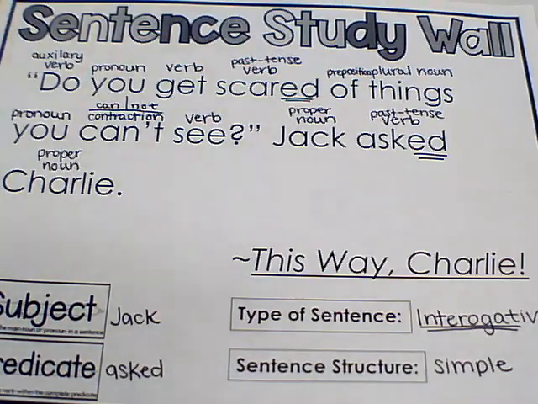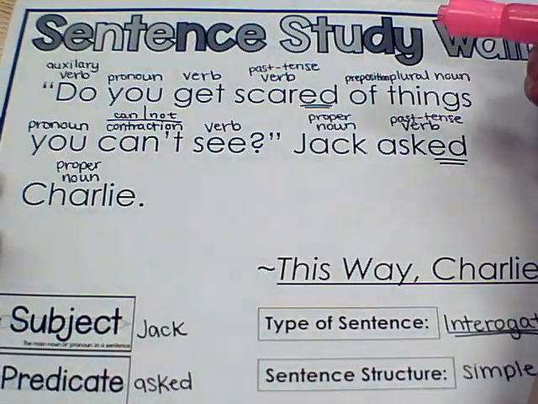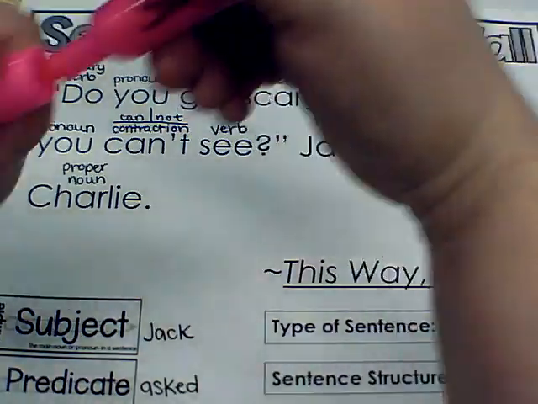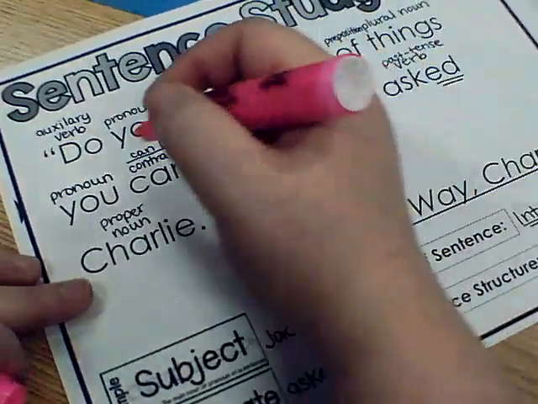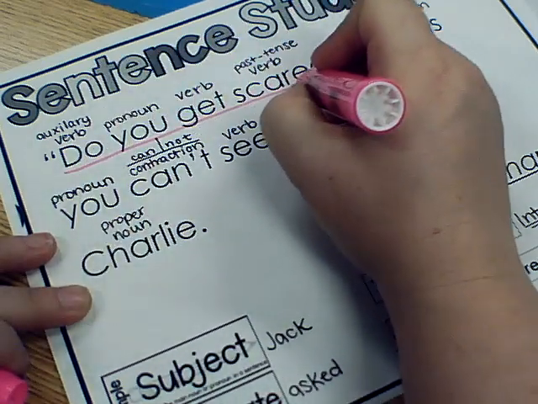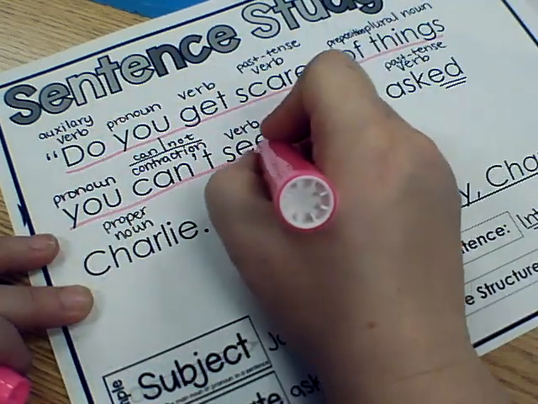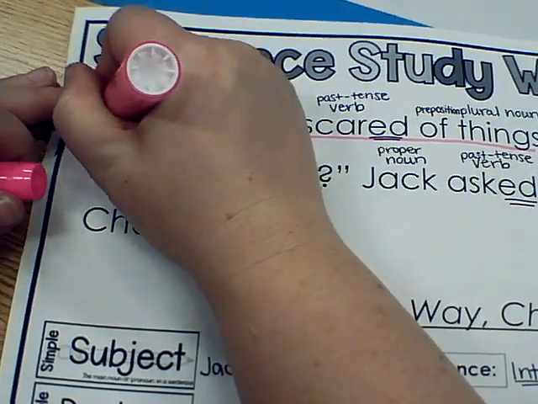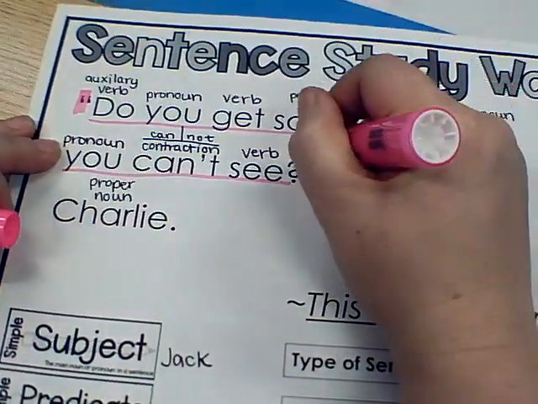Wait, actually there's one last thing that I was going to mention, and it's the quotation marks, because we still need to work on our quotation punctuation, our dialogue punctuation. So what is being said out loud is, do you get scared of things that you can't see? That's what's being said out loud. So we need to have quotation marks before and after.